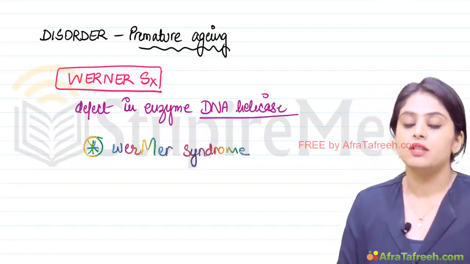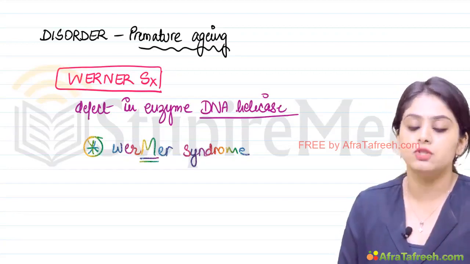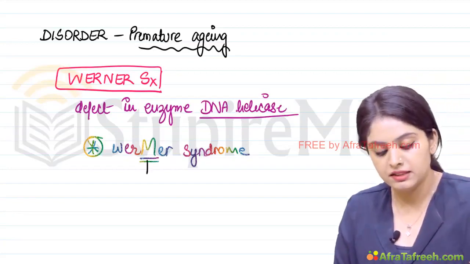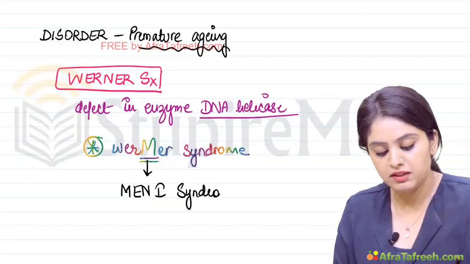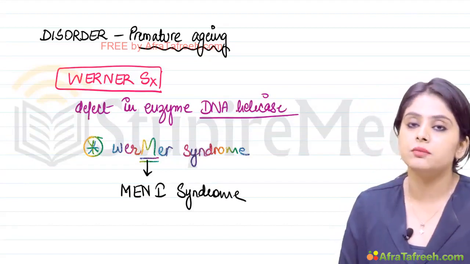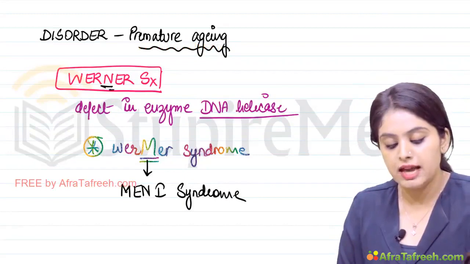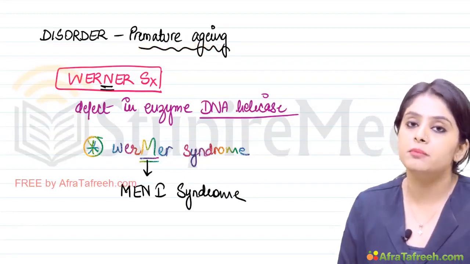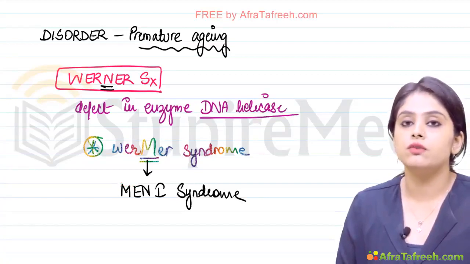Please remember, Wermer syndrome, the one that has the M, is not premature aging. That stands for MEN 1 syndrome. The other name for MEN 1 syndrome is Wermer syndrome. What we are dealing with right now is Werner syndrome, and Werner syndrome is the one that is premature aging. So these are the important points that you need to know for cellular aging.